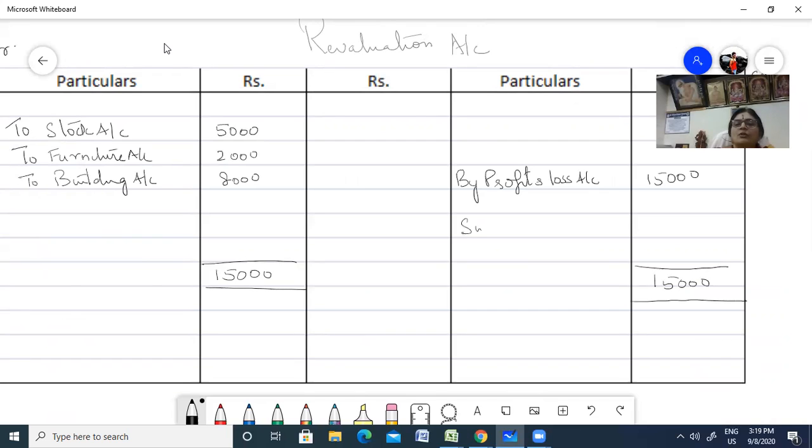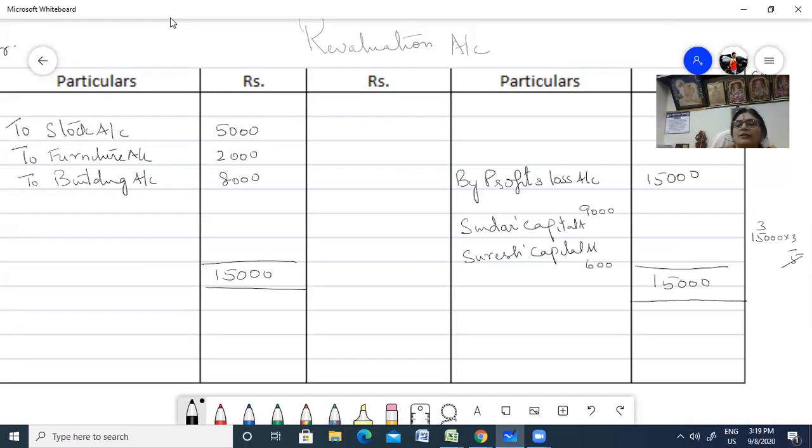Sundar's capital account, and then Suresh's capital account. In the ratio 3:2, 15,000 into 3/5: 5 goes into 15,000 three times, so 9,000 and 6,000.